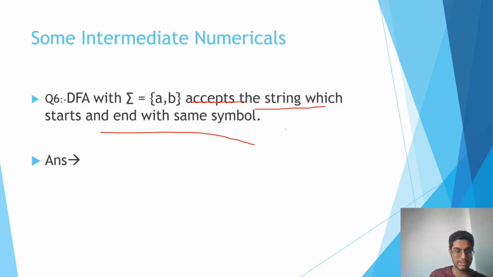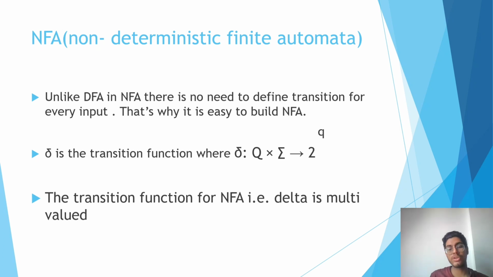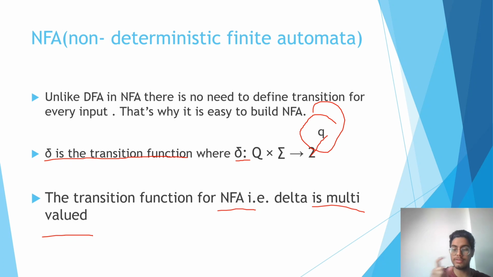So let us look at what NFA says. Unlike DFA, in NFA there is no need to define a transition for every input. That is why it is easy to build an NFA, right? In DFA the transition function maps Q cross alphabet to Q only, but here it is 2 to the power of Q. The transition function for NFA is multi-valued, whereas in DFA it was single valued. In NFA we do not have to describe each and every transition. In DFA, if we have defined for a, we also have to define for b. In NFA if we have defined for a and left b, it's okay. But in DFA if we do that, our answer will be incorrect, right?